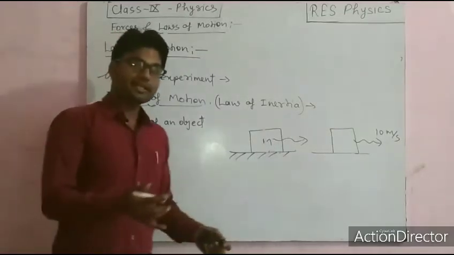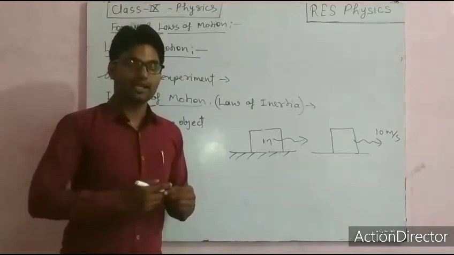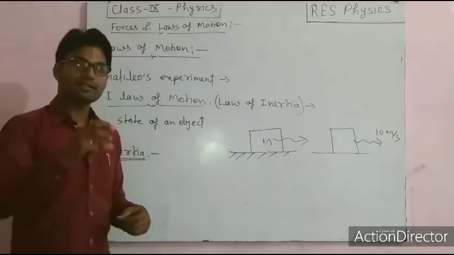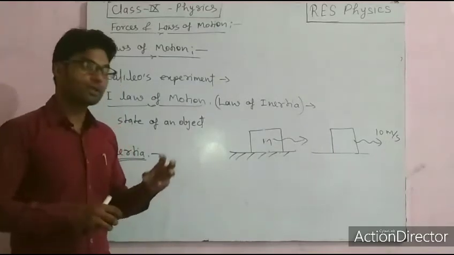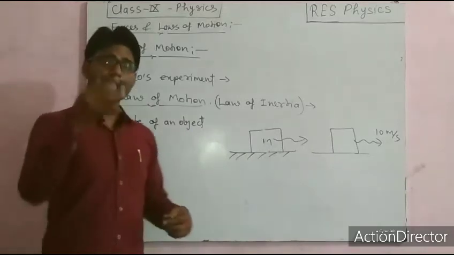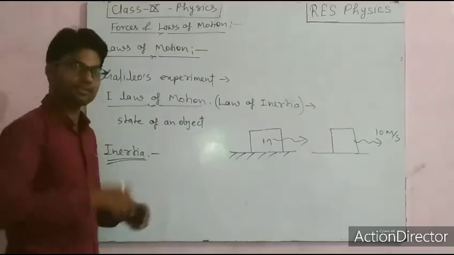So each and every object is at inertia, and if an external force is applied, that inertia breaks and there will be a change of its state. Each and every object present in the universe has a certain inertia.